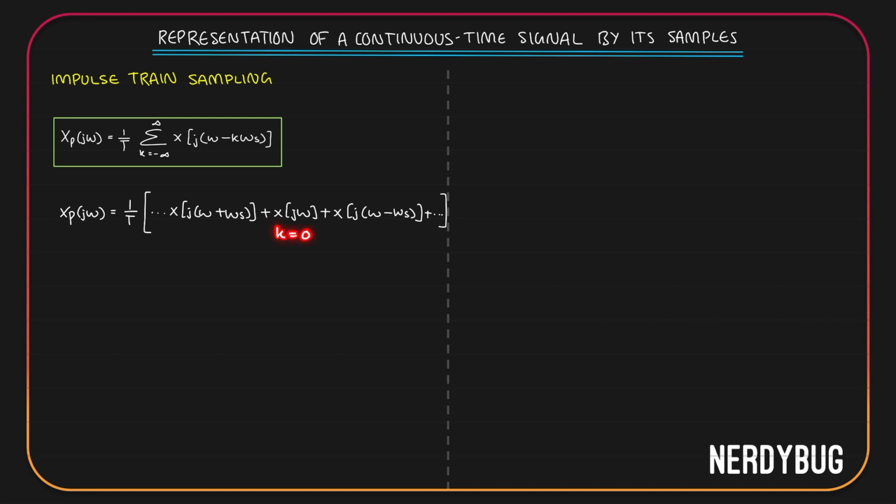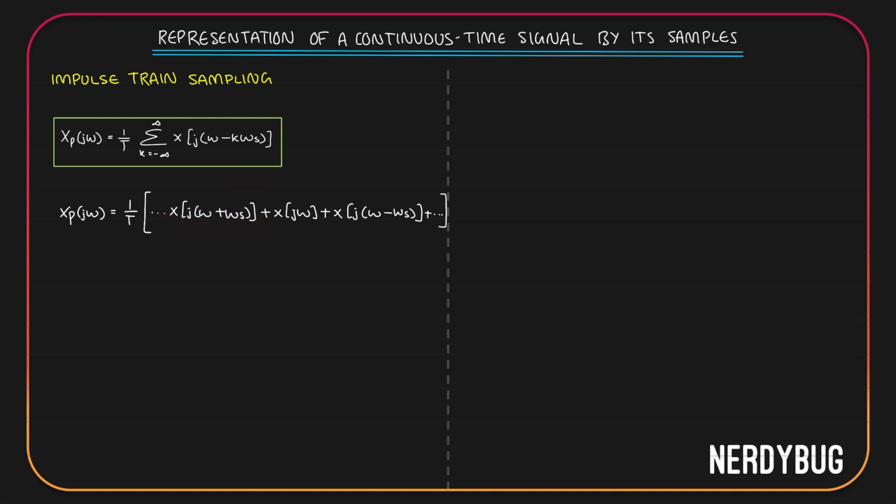Now at k equal to 0 we got x of j omega. At k equal to 1 we got x of j into omega minus omega s, which is basically just a shifted version of x of j omega. This is x of j omega itself, but it has been shifted towards the right by omega s units. Similarly, x of j into omega plus omega s, we got this for k equals minus 1. But this is basically x of j omega itself, shifted omega s units towards the left.